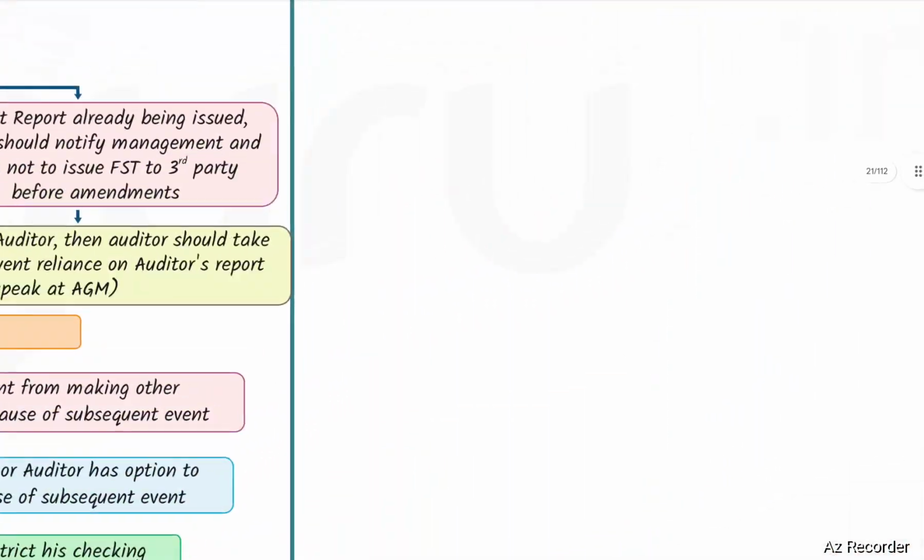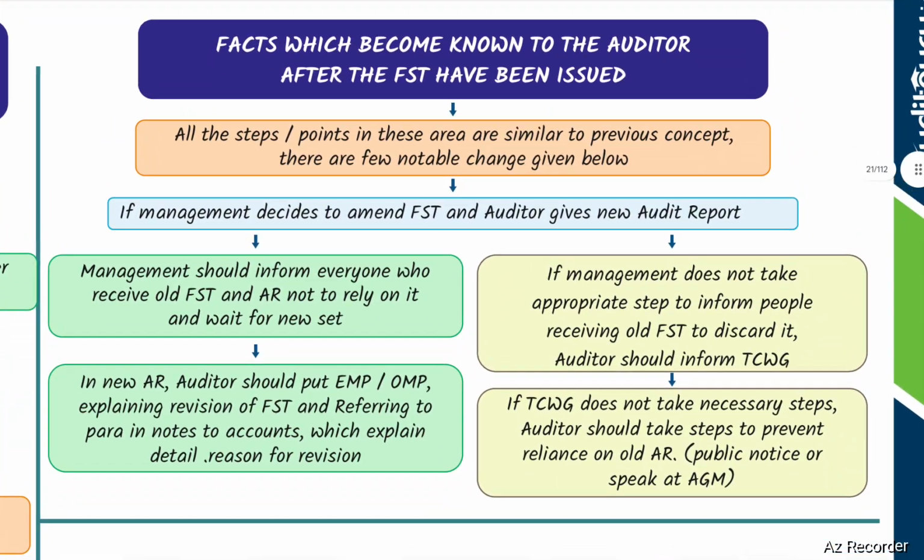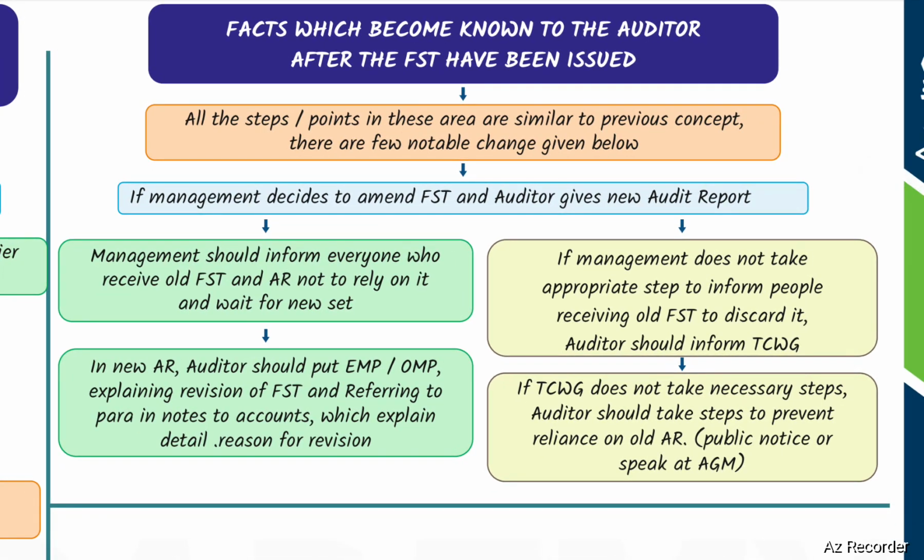Next, facts which become known to the auditor after the financial statements have been issued. All the steps or points in this area are similar to the previous concept. There are a few notable changes given below. If management decides to amend the financial statements and the auditor gives a new audit report, management should inform everyone who received the old financial statements and audit report not to rely on them and to wait for the new set of financial statements and audit report.